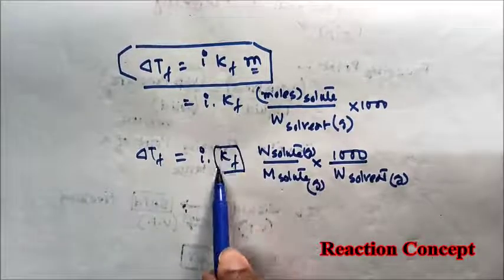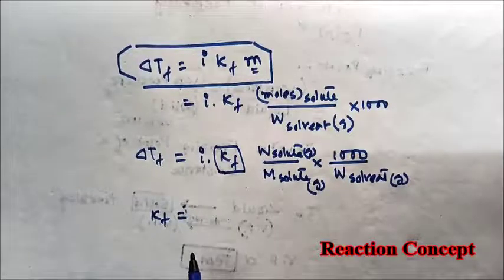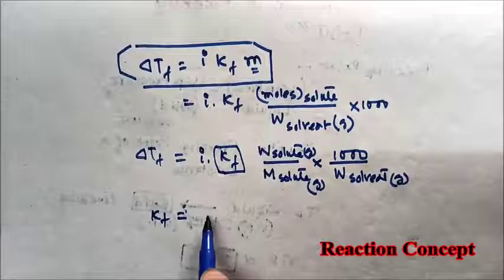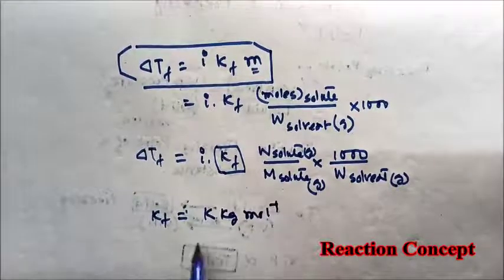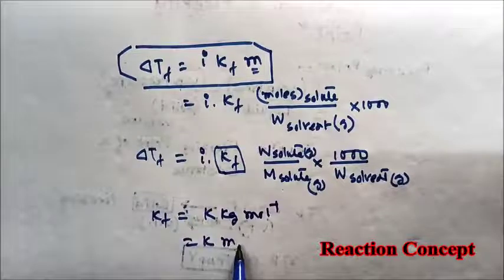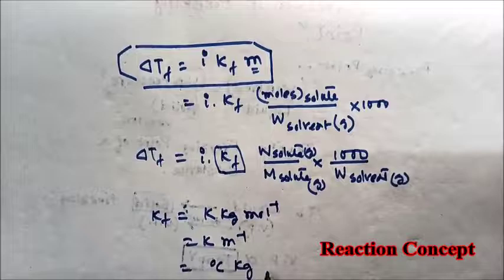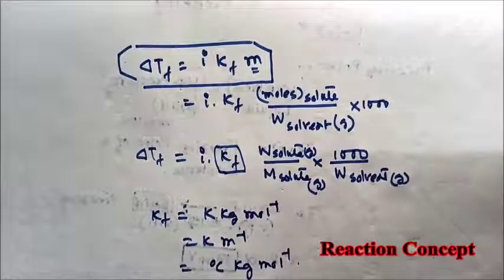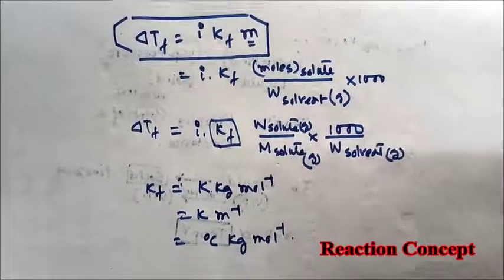Here Kf is called the cryoscopic constant. The cryoscopic constant has a unit like Kelvin kg mole inverse, or you can write degrees Celsius kg mole inverse. There is an expression for this cryoscopic constant.